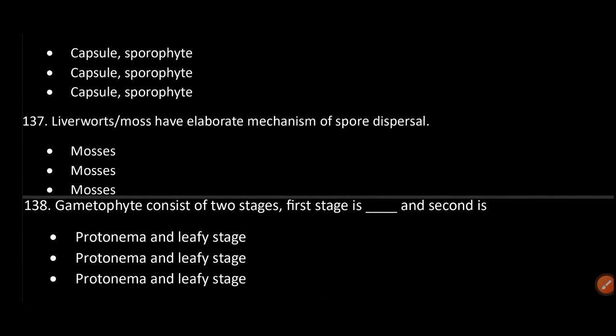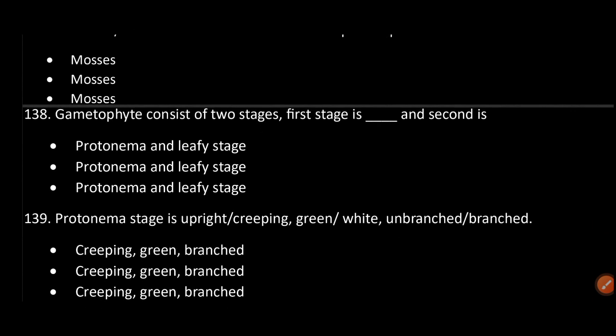Liverworts or mosses have an elaborate mechanism of spore dispersal. Mosses. Gametophyte consists of two stages. The first stage is protonema and the second stage is the leafy stage.